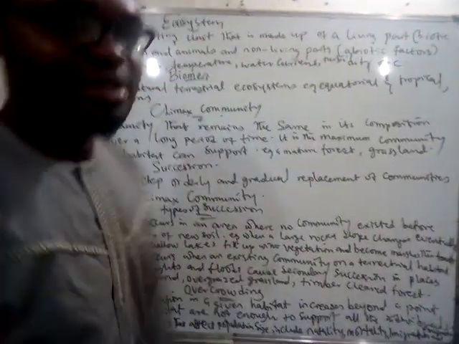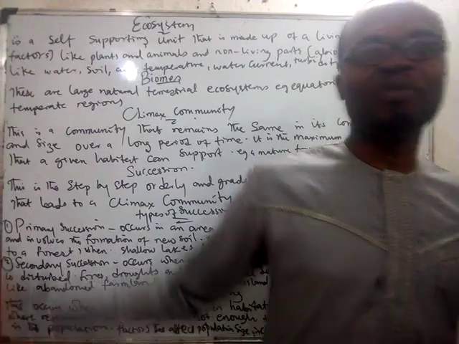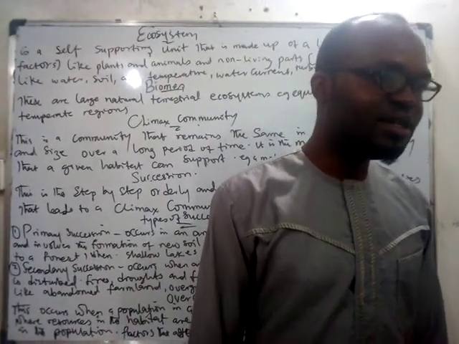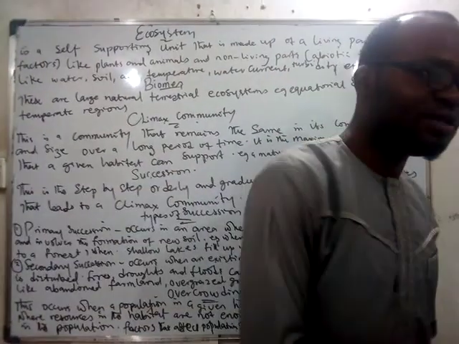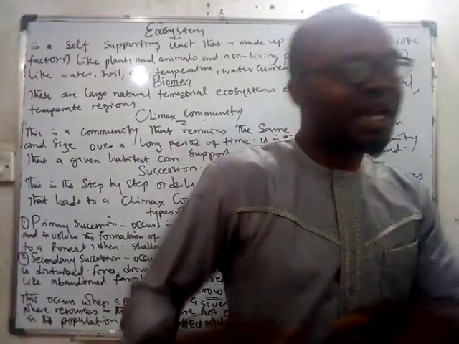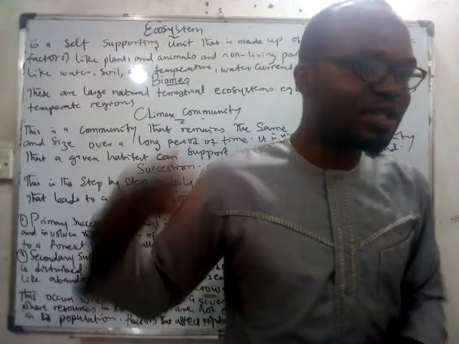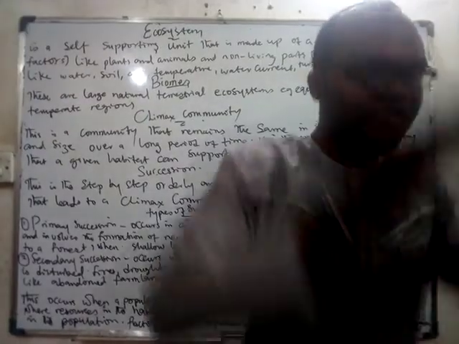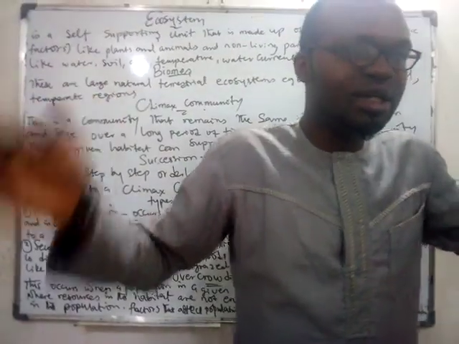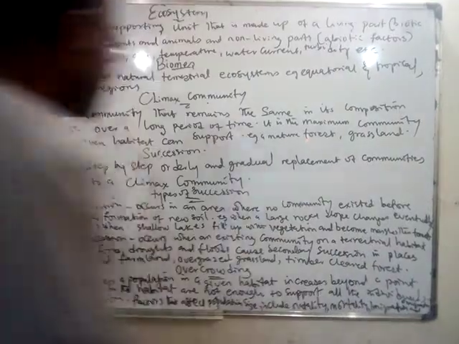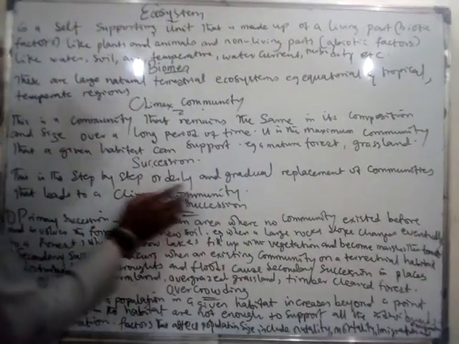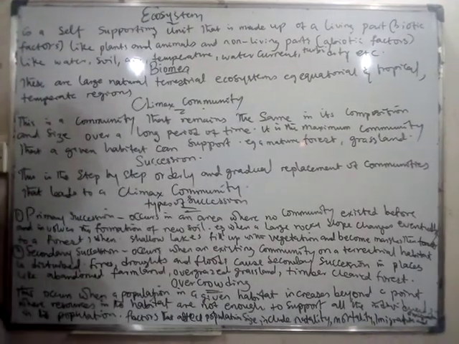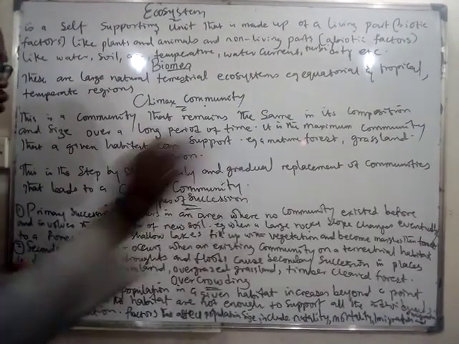So when you replace a community with another community, we call it what? Succession. Let's say a place where people are living, all of a sudden there is a very great earthquake there. Will people be there? That population of human beings will go out, but another population of maybe wild animals will replace it. That is what we call succession: replacement of a former community that was there with another one. Succession is the step-by-step, orderly or gradual replacement of communities that leads to what? Climax community.